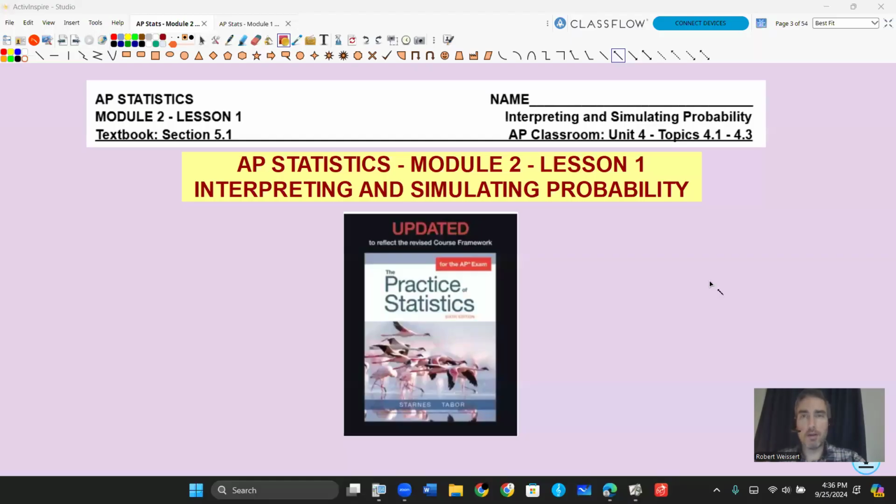If you would like to follow along with AP Classroom, you'll find this in Unit 4, Topics 4.1 through 4.3. If you're in the book, The Practice of Statistics, updated 6th edition, you'll find this in Section 5.1.